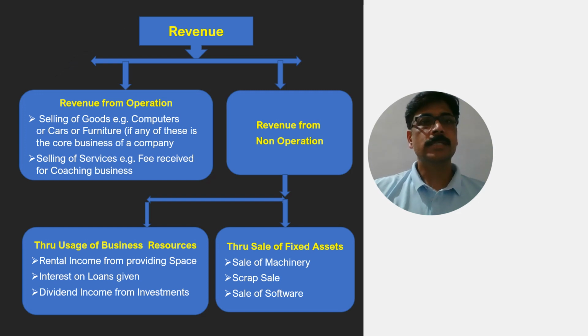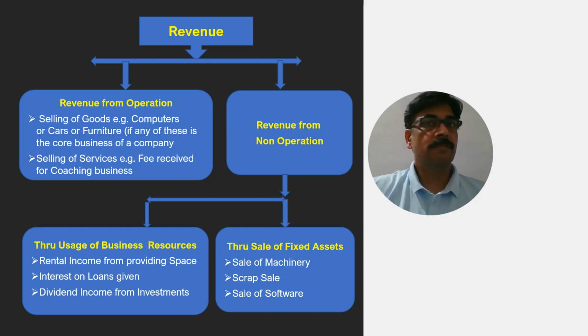Revenue. What is revenue? Revenue is the amount received or receivable by a company from sale of its goods or services or by utilizing a business's resources. Now, what is revenue from sale of goods and services? What is a core business? The sale of goods and services relates to the core business of the company.